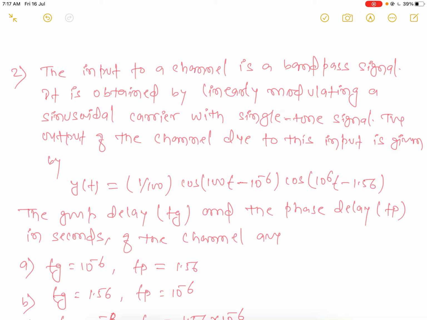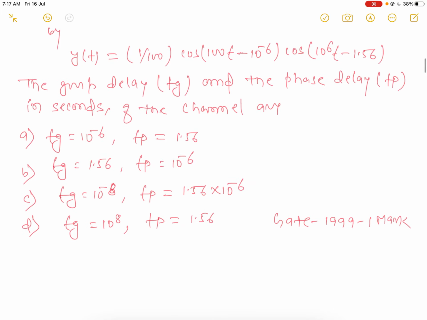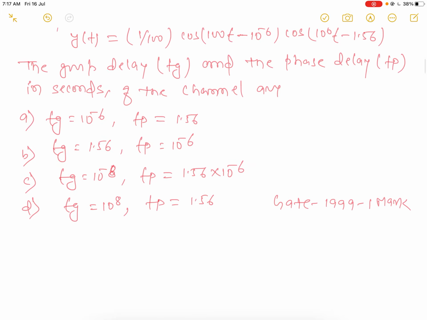The input to a channel is a bandpass signal. It is obtained by linearly modulating a sinusoidal carrier with single tone signal. The output of channel due to this input is given by y(t) is equal to 1 by 100 cos(100t minus 10 to power minus 6) into cos(10 to power 6 t minus 1.56). The group delay and the phase delay Tp in second in the channel are. This question was asked in GATE 1999, and check it. What will be the answer?